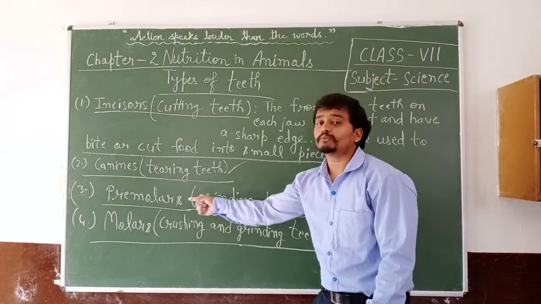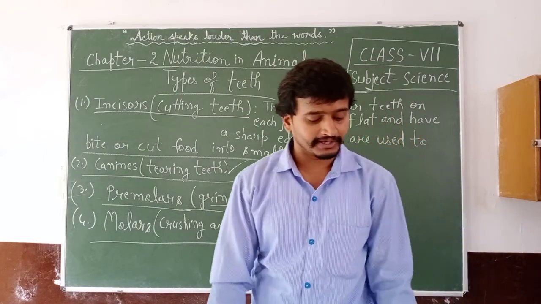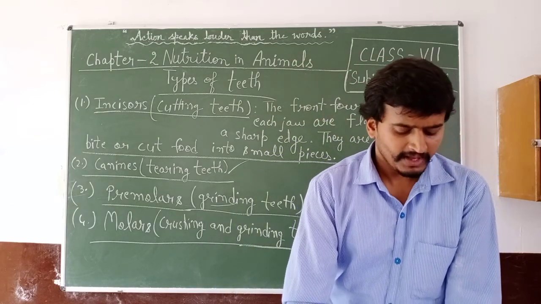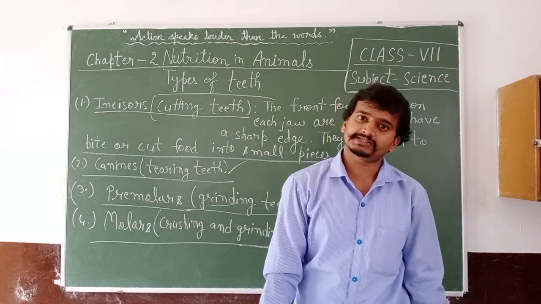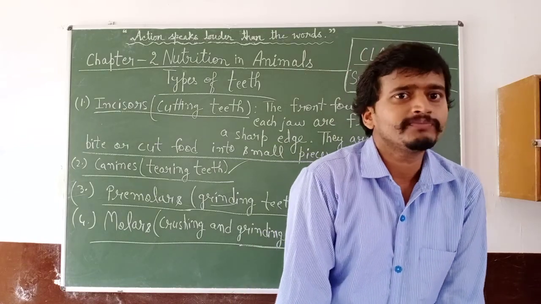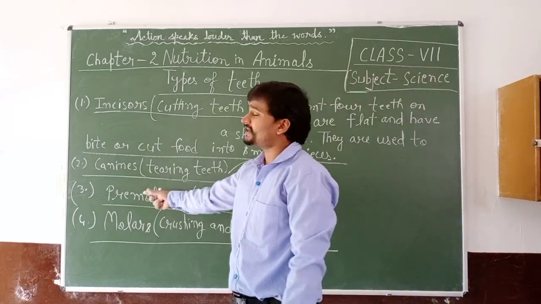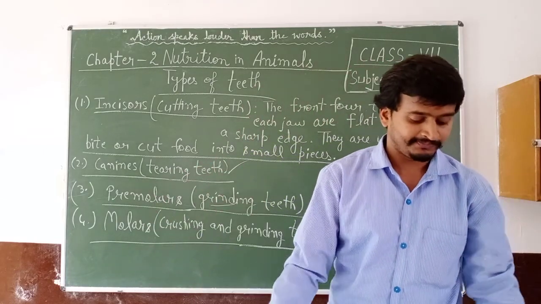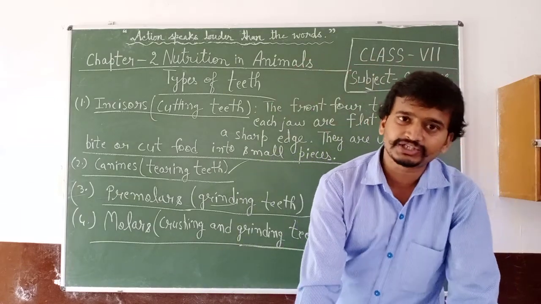Third one is premolars, and these are grinding teeth. These are broad and flat teeth. They grind food and convert it into fine pieces. As we use a grinder at home, the same process is done by premolars. There are 2 premolars next to each canine.